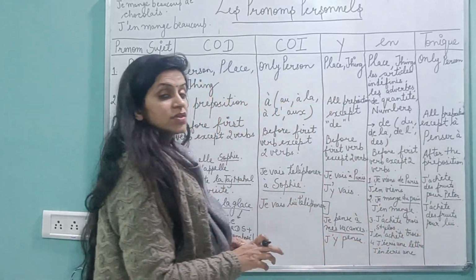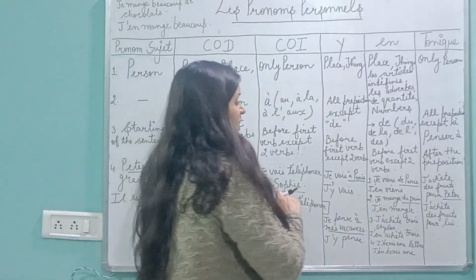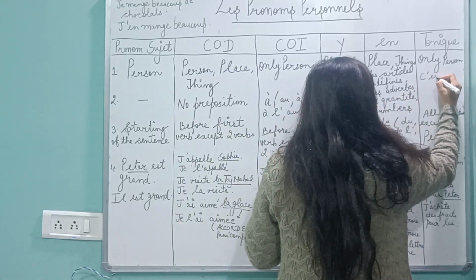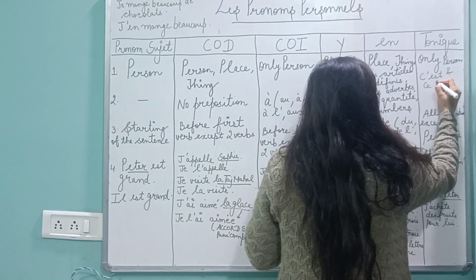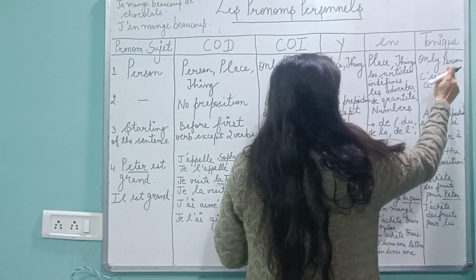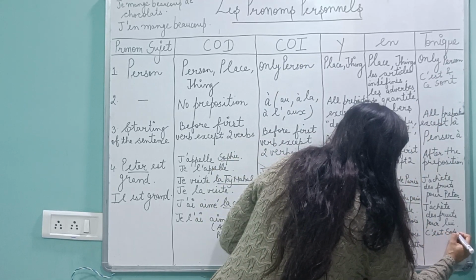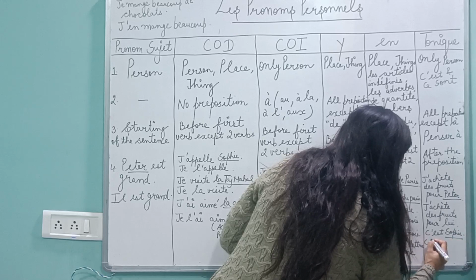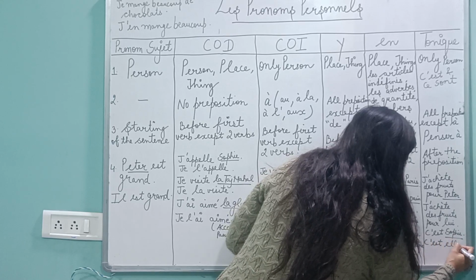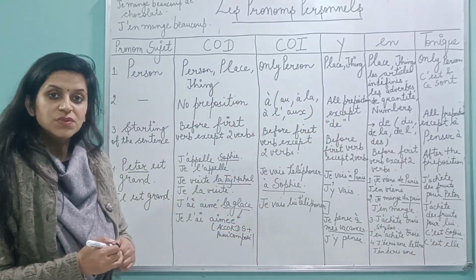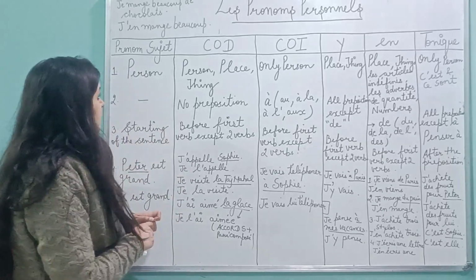And the pronom tonique is also used with an expression. You should remember that. That is also something which is common. It's used with the expressions c'est and ce sont, if they are followed by a person. For example, c'est Sophie. If it is given like this is Sophie, how will I replace Sophie? C'est elle. This way. I hope the table is clear.